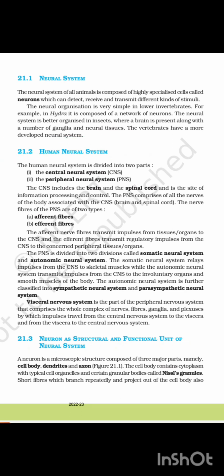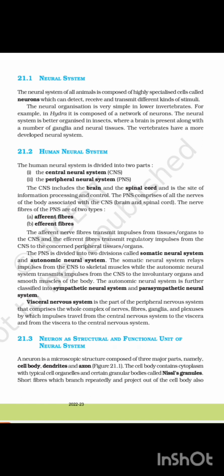21.2 Human Neural System. The human neural system is divided into two parts. First, the central neural system (CNS). Second, the peripheral neural system (PNS). The CNS includes the brain and the spinal cord and is the site of information processing and control. The PNS comprises all the nerves of the body associated with the CNS, brain and spinal cord.